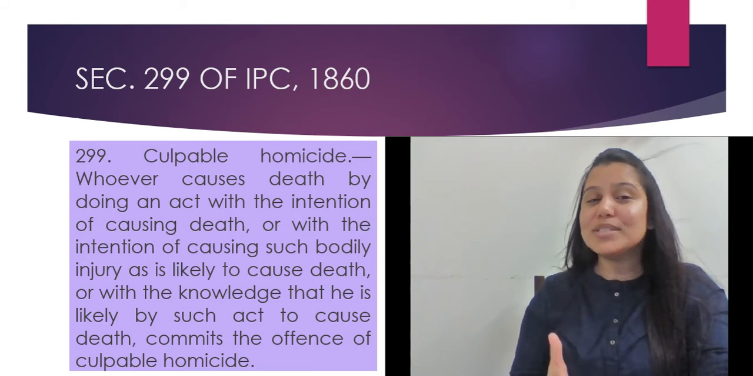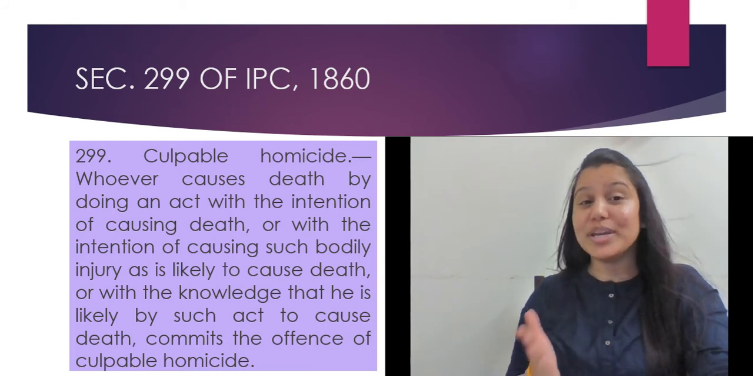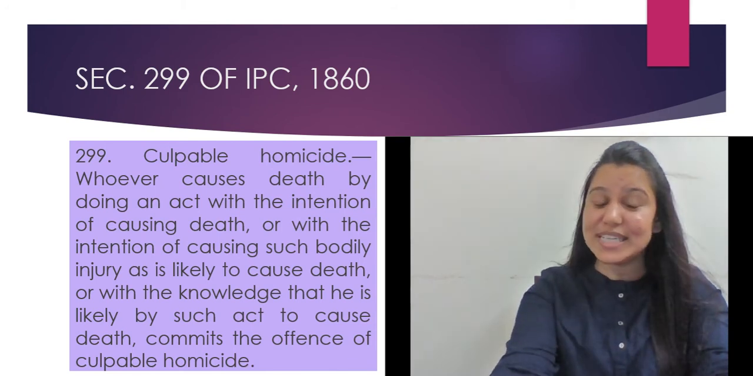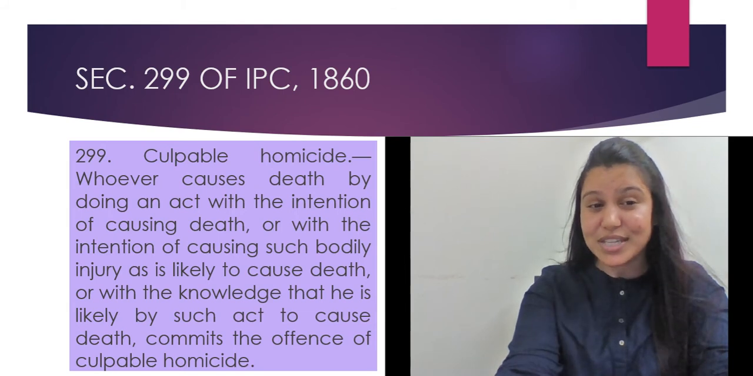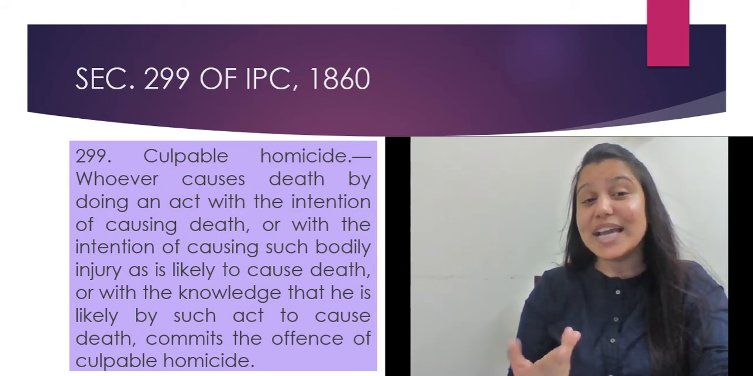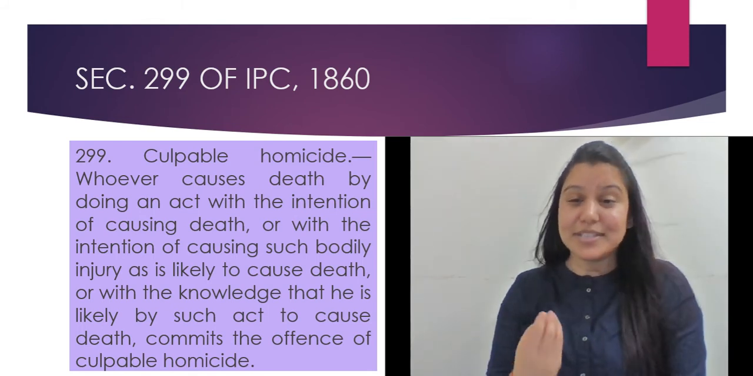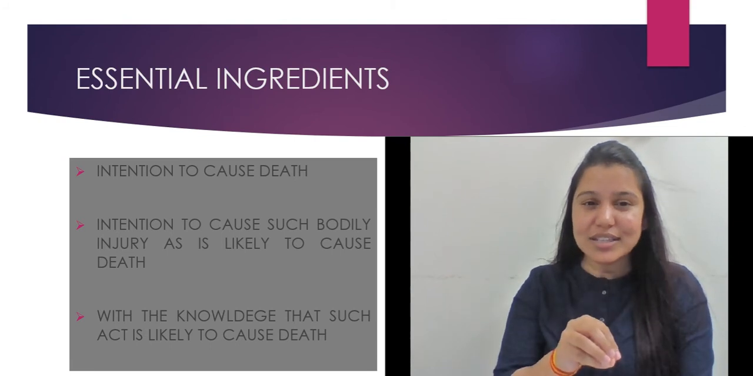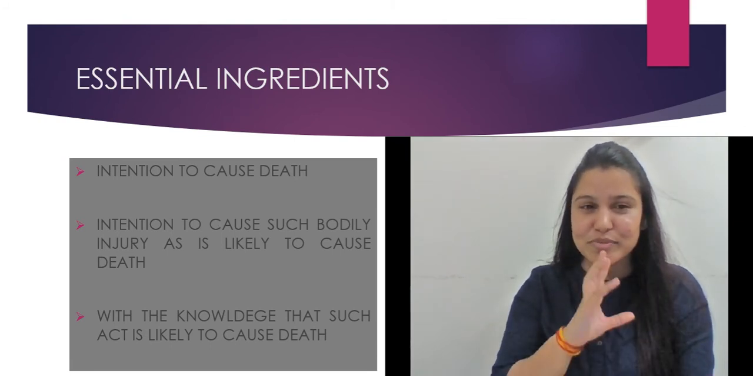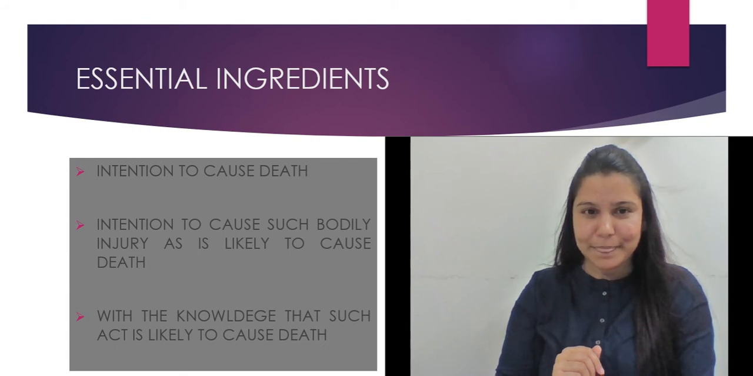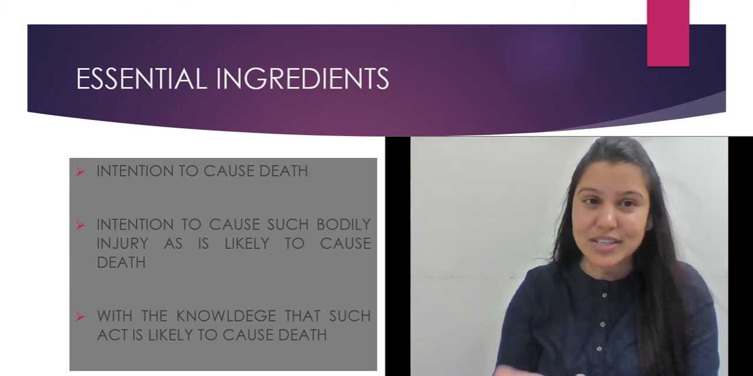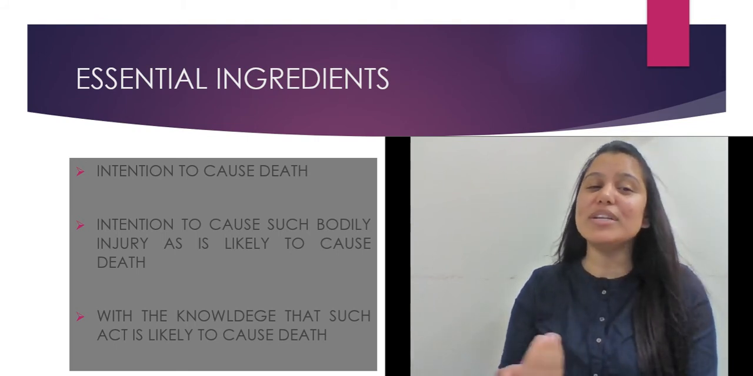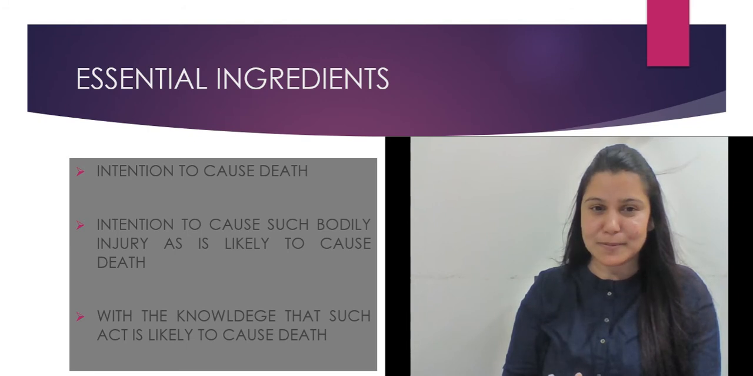Culpable homicide: whoever causes death by doing an act with the intention of causing death, or with the intention of causing such bodily injury as is likely to cause death, or with the knowledge that he is likely by such act to cause death, commits the offense of culpable homicide. Now, here are the actual ingredients. Intention to cause death, right? If there is an intention to cause death, then it is culpable homicide. Intention to cause such bodily injury as is likely to cause death, right?